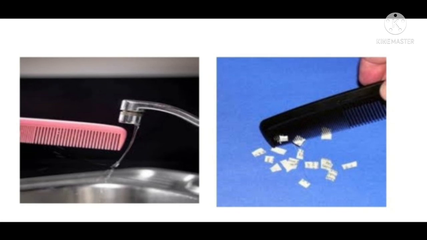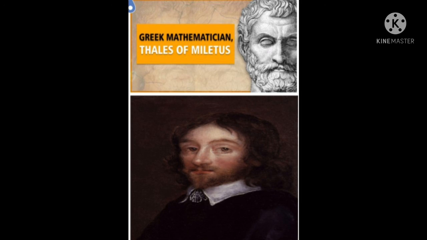When the comb is taken away, the negative particles in the flowing water come back to their original position and positive and negative become equal in number. As a result, water becomes uncharged and stops getting attracted to the comb as it is away from it.